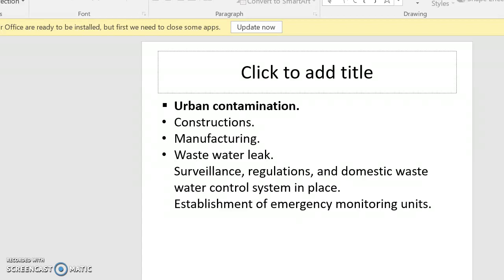Urban contamination. Urban contamination could result from constructions, drilling, manufacturing, and domestic wastewater leakage. Surveillance, regulations, and domestic wastewater control systems will control this. Establishment of emergency monitoring units will also help to reduce this urban contamination.